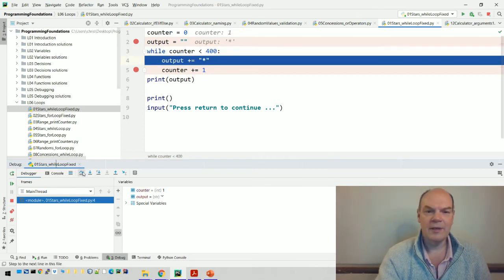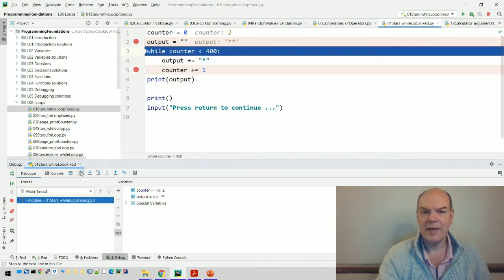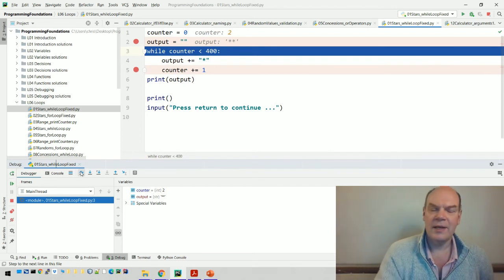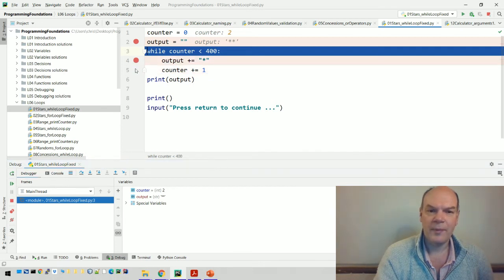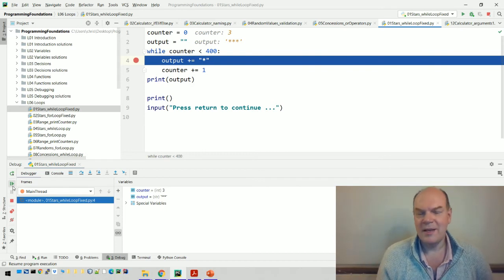If I step over again and again, I get another star, and then when I step over that, the counter gets incremented to 2. Okay, so you can see every time I go around, let's put the breakpoint there. And let's continue. If I continue again, the counter is set to 3 and the output is set to 3 stars. So every time around this loop, the counter gets incremented by 1, the output gets an extra star on the end, and I can continue and continue and continue.